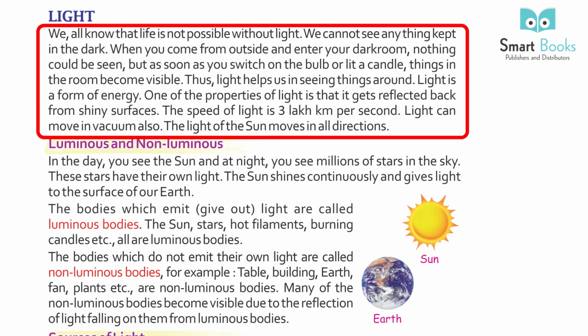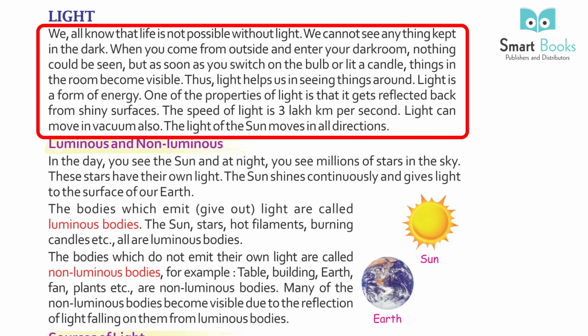Light. We all know that life is not possible without light. We cannot see anything kept in the dark. When you come from outside and enter your dark room, nothing can be seen. But as soon as you switch on the bulb or light a candle, things in the room become visible. This light helps us in seeing things around. Light is a form of energy. One of the properties of light is that it gets reflected back from shiny surfaces.